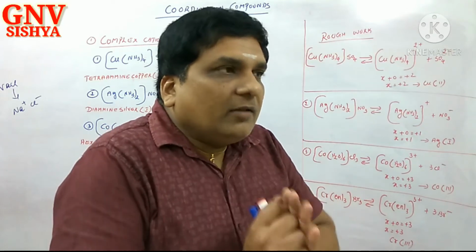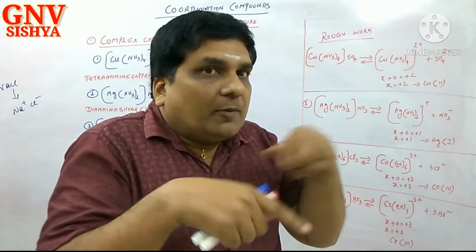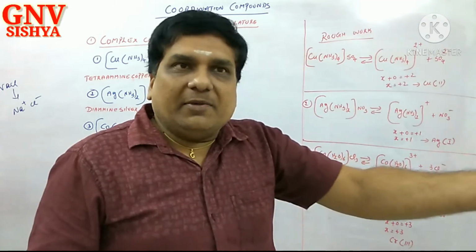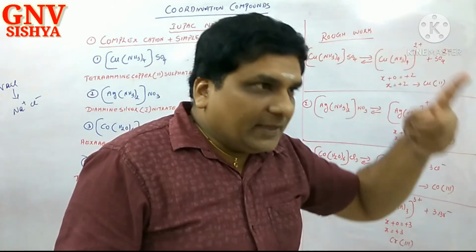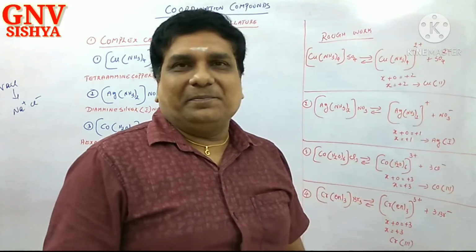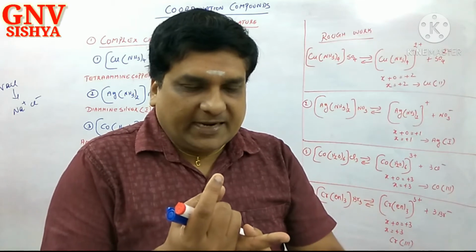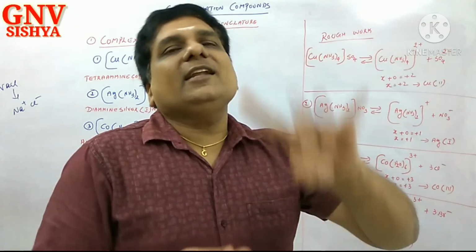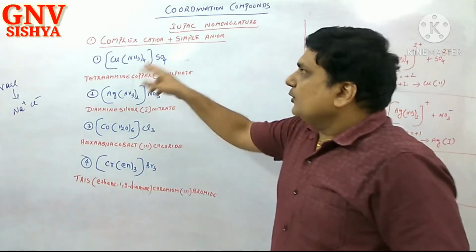Correct? So always when you are trying to name the complex, here comes one competition. Whether you name the central metal ion or ligand, which one should be named first? We have to name the ligand, and then the central metal ion, the oxidation state of the central metal ion, and then the counter ion. Again, I am telling you: first ligand, number of ligands, and then central metal ion, then oxidation number, and then counter ion. This is the sequence of naming.